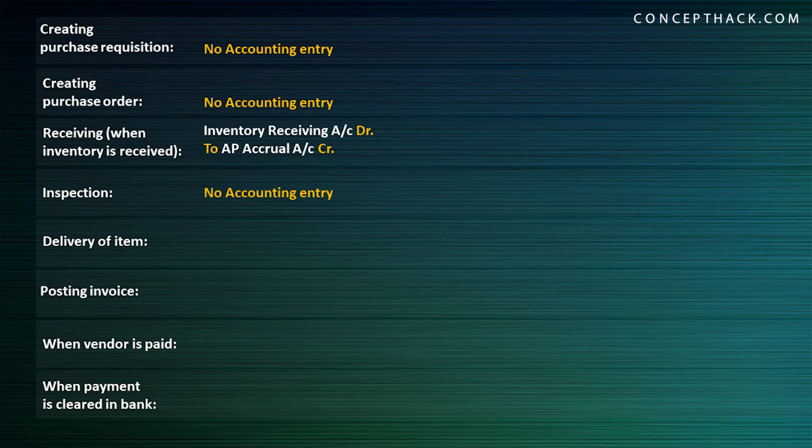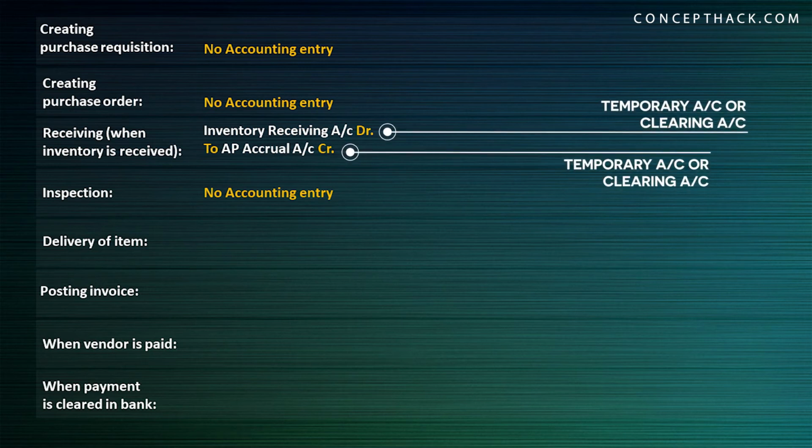Inventory receiving account and AP accrual account, they both are temporary accounts. They are both clearing accounts. We'll see how these accounts are working in the next few minutes.